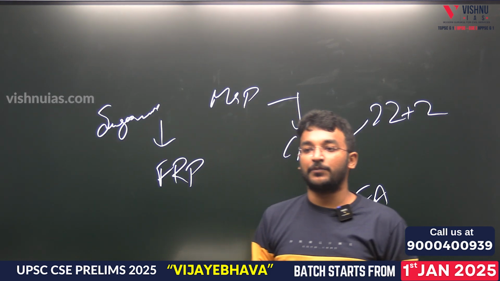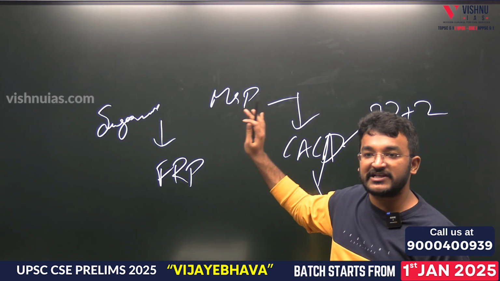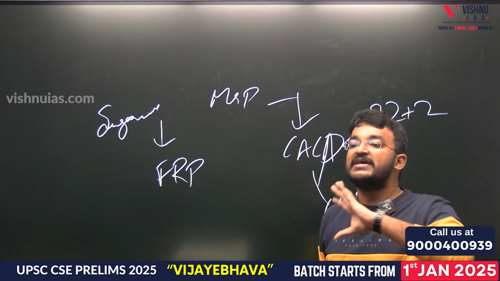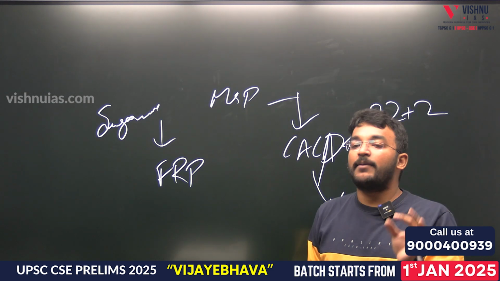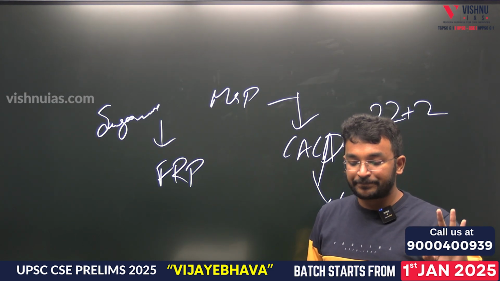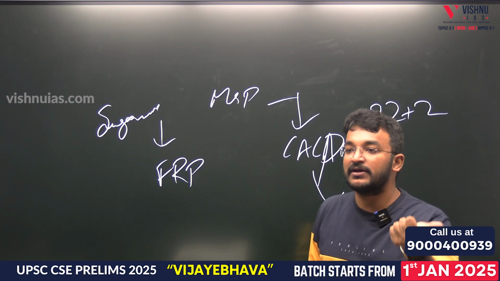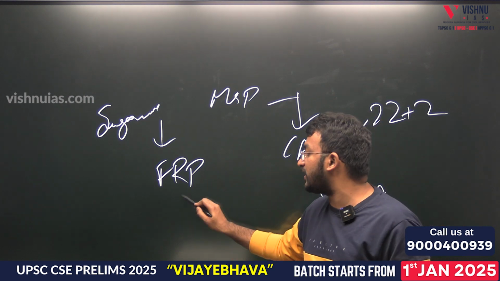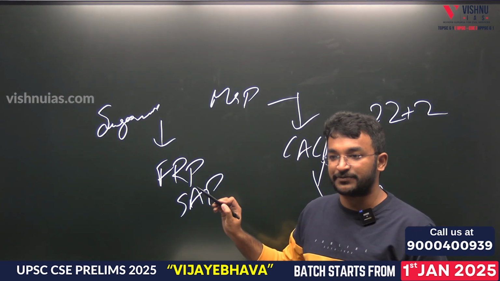Okay, fair and remunerative price. All these MSP, FRP, all these are being announced by the central government only. States have no role at all, but specifically to sugarcane, to help the sugarcane farmers, states are announcing another price called SAP, State Advised Price.